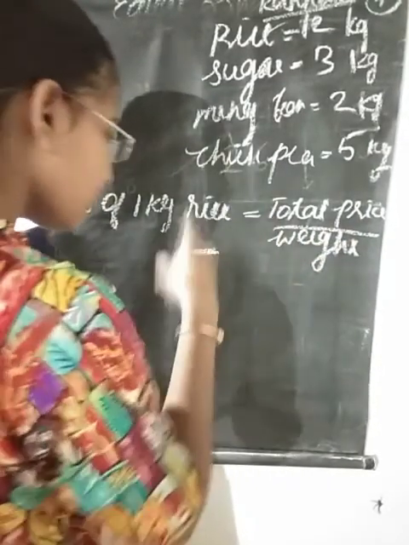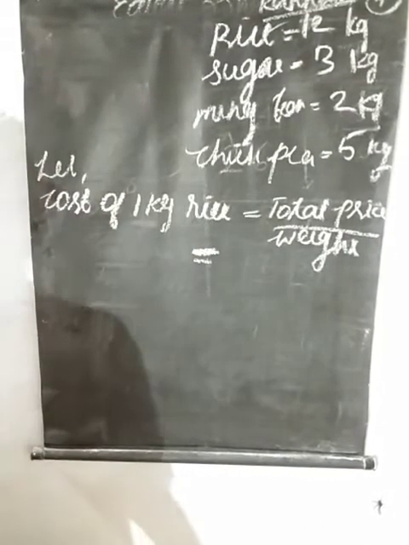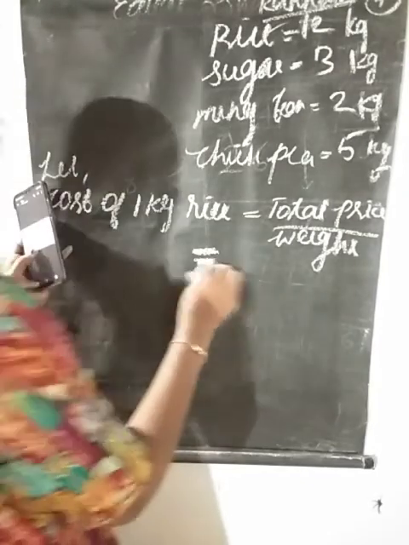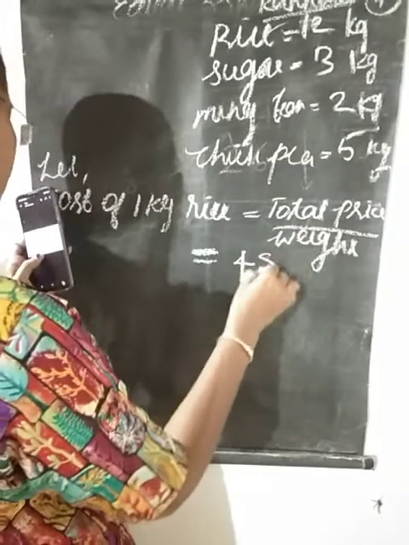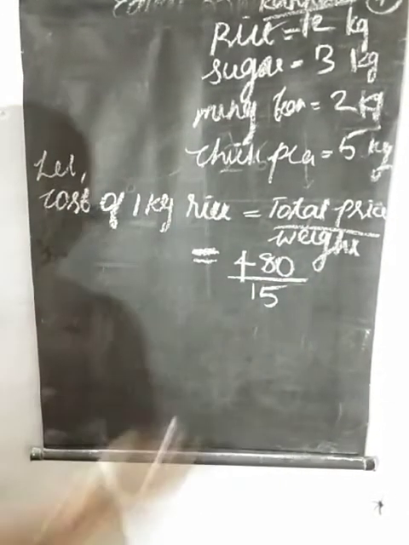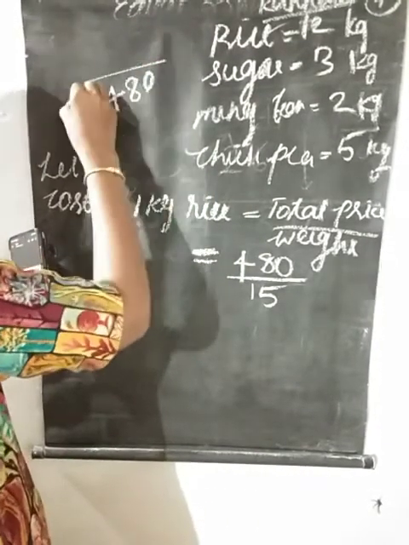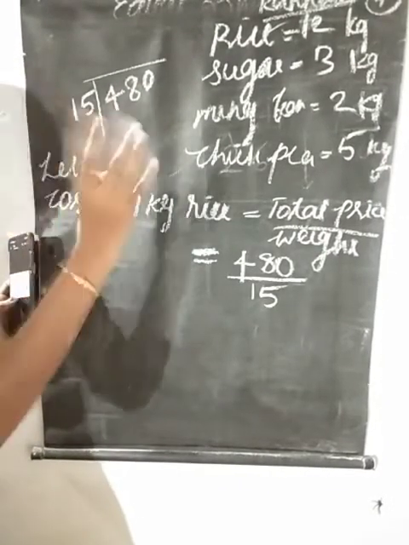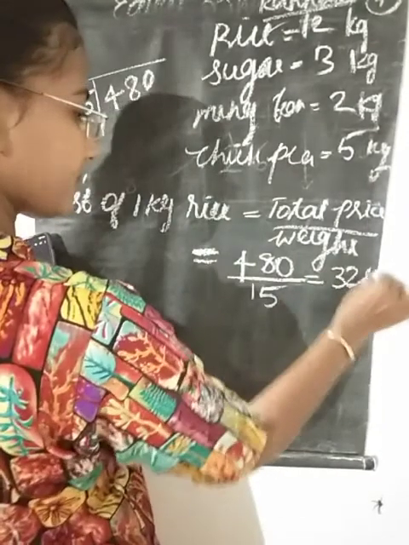For all the items we are going to apply this equation. Here total price is 480, for 15 kilograms of rice. You want to divide 480 by 15 in your note as homework. That gives 32 rupees.